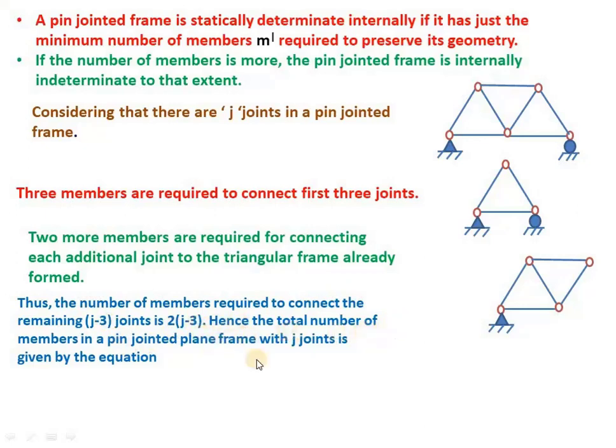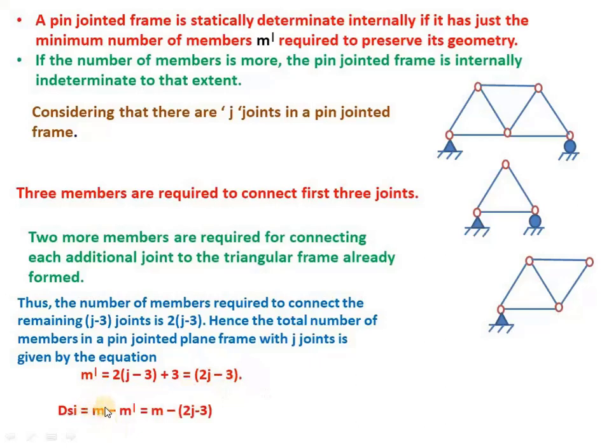Hence the total number of members in a pin jointed frame with j joints is given by m dash equals 2 into j minus 3, the members required to connect the additional joints apart from the first 3, plus the initial 3 members, that is plus 3. So it becomes 2j minus 6 plus 3, which simplifies to 2j minus 3. That means the number of members required to preserve its geometry is given by the relation 2j minus 3.